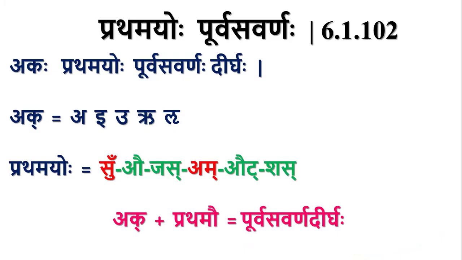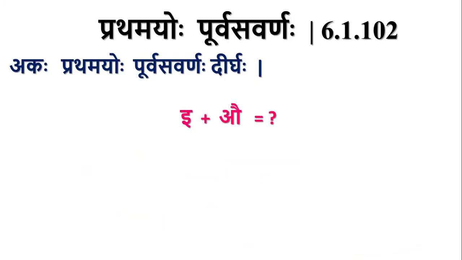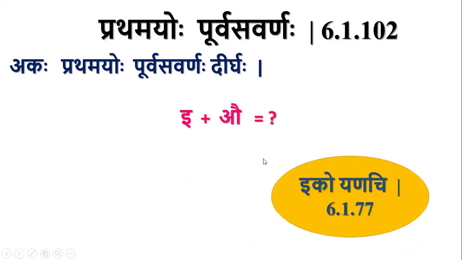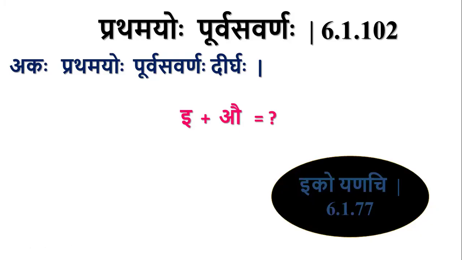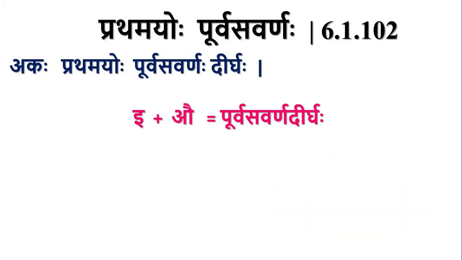So ak plus pratamau. Pratamau means pratama and dvitiya. Purva savarna dirgha. Let us consider this example. Here i is an ak letter. It is followed by au, which is a pratama vibhakti dvivachana supratyaya. In this case, we know that iko yanachi is applicable because an ik letter is followed by an ach letter. But by blocking iko yanachi, we have this sutra pratamayo purva savarnaha.